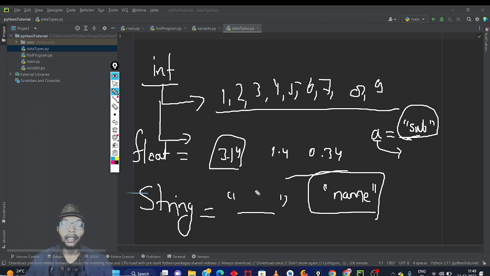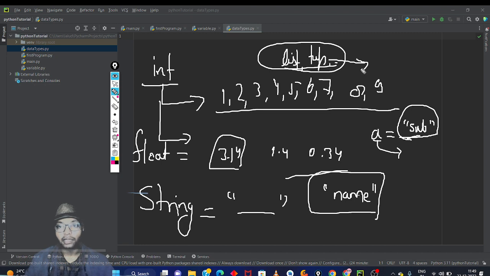Next, we can say list, tuple, and dictionary. These are also types of data types, which are used to store multiple values in a single variable.